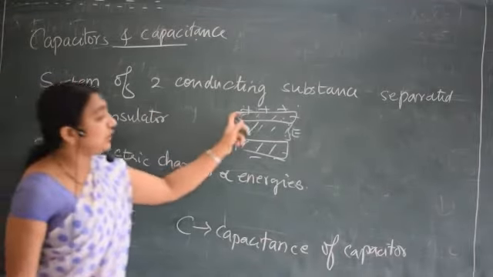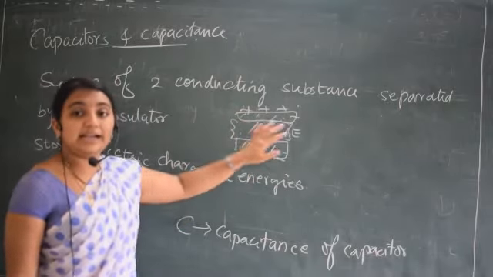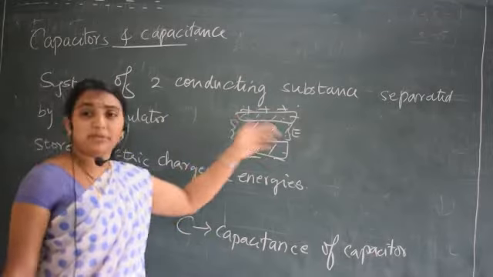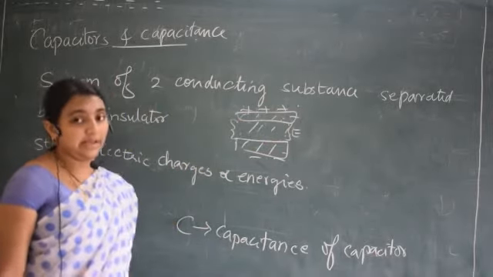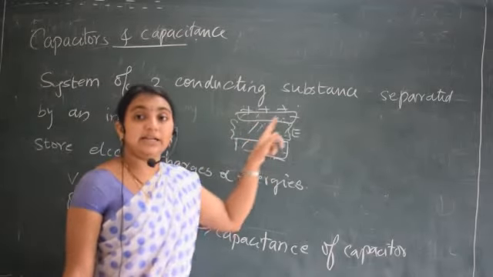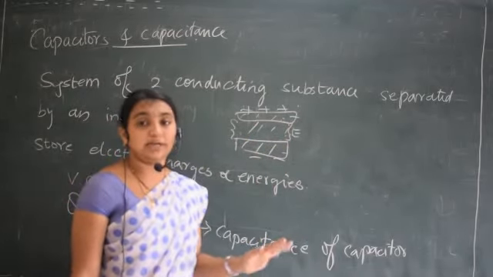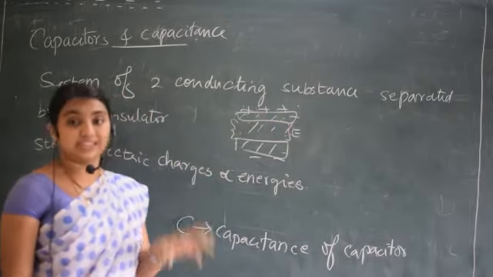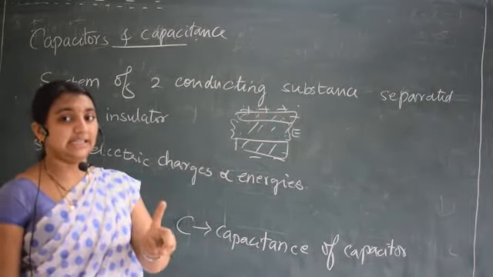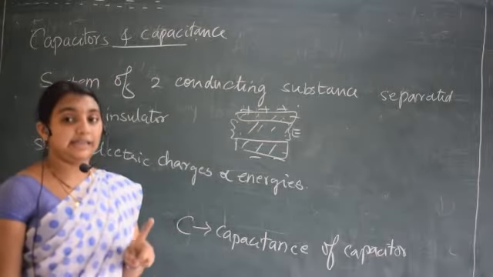When there are two conducting substances and an insulator in between them, because of the conductors there will be charges present. Because of the charges present on the conductor, there will be an electric field.